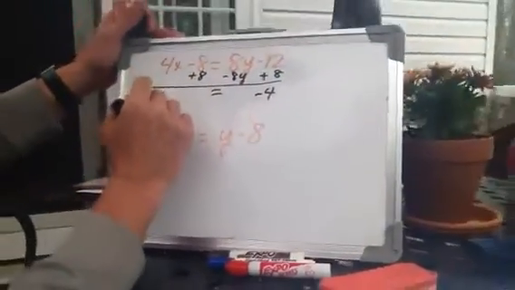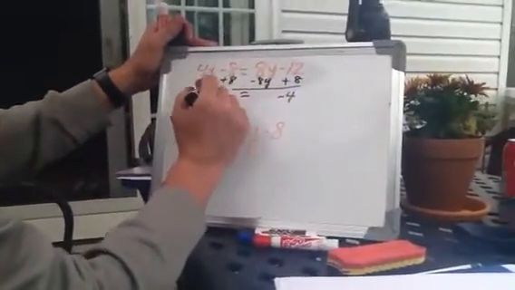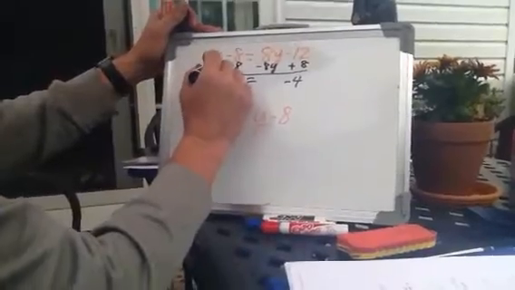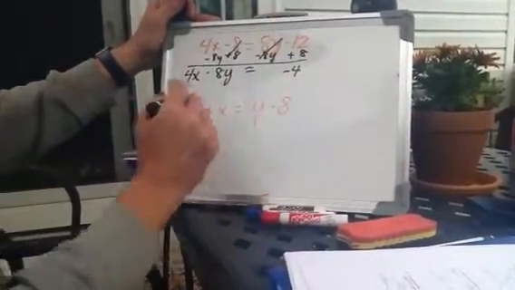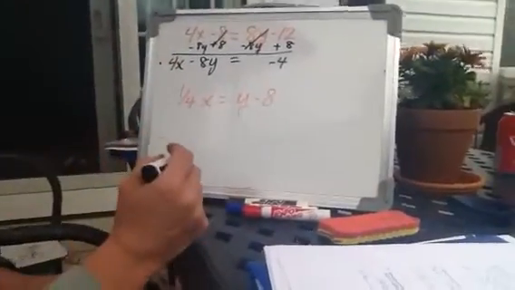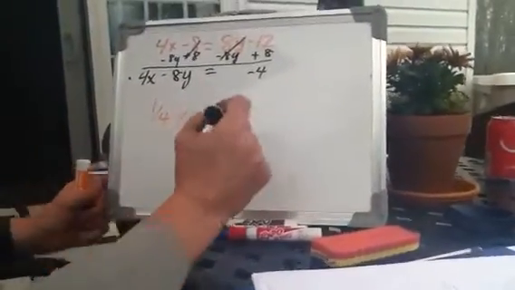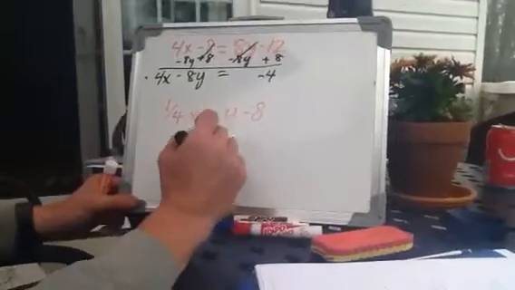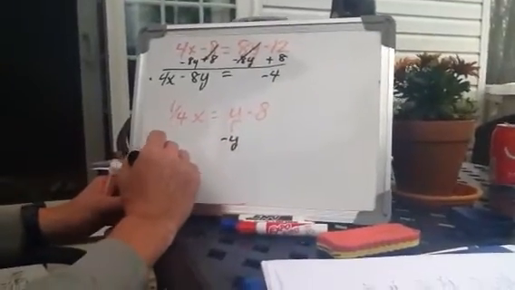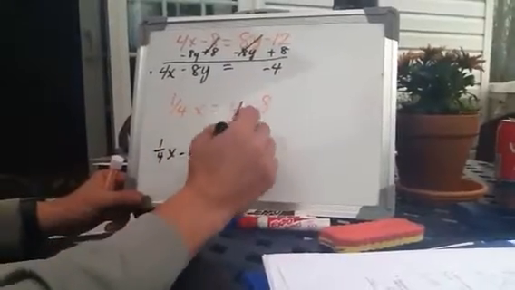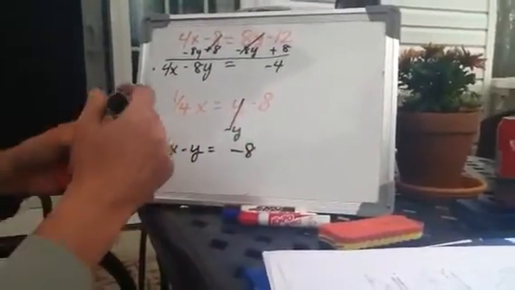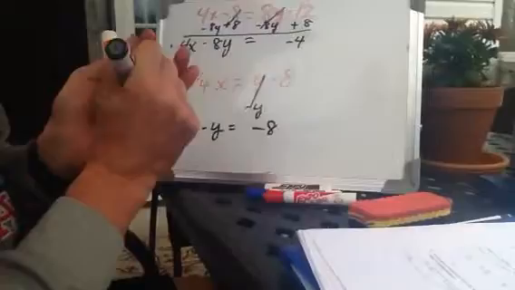Okay? 4x minus 8y. Subtract from both sides. All right, these guys cancel out, cancel out. So this is going to be one of my equations. All right, just following that same rule. I'm going to subtract the y here. So I'm going to have 1/4 x minus y equals, these guys cancel out, negative 8. All right, any questions so far?